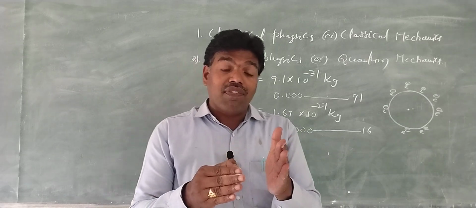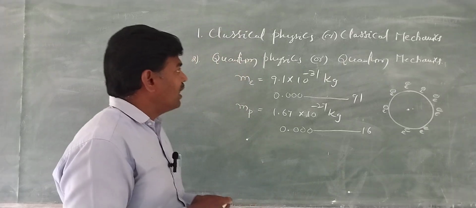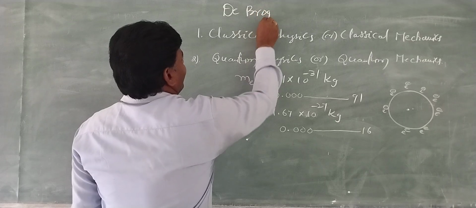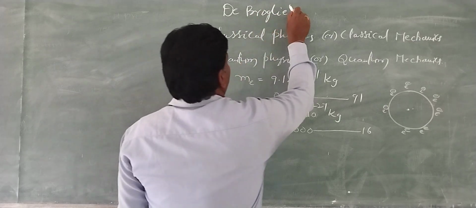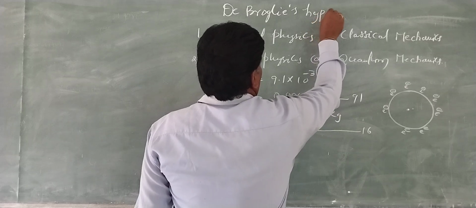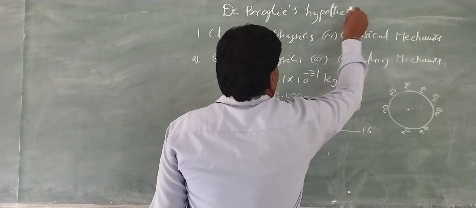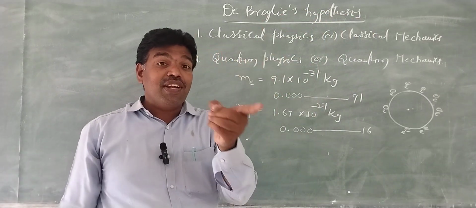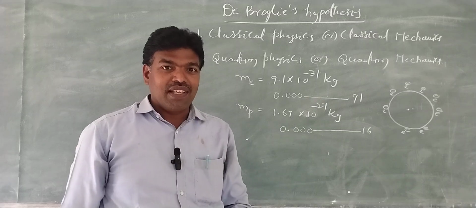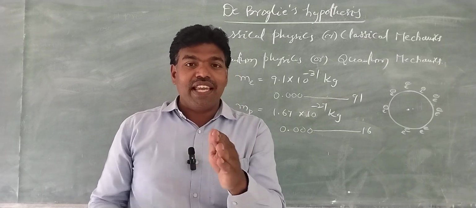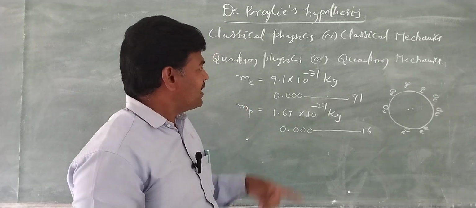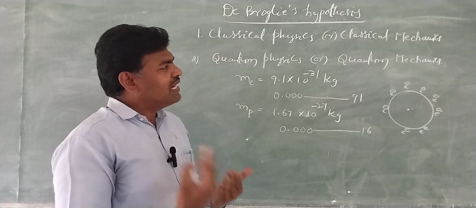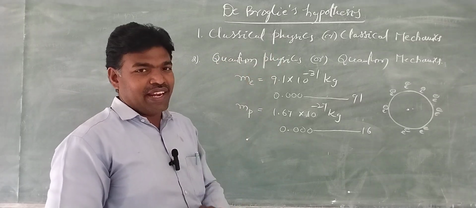Therefore, after the advent of de Broglie's hypothesis, the subject of physics is bifurcated into two branches, that is classical physics and quantum physics, or in general classical mechanics and quantum mechanics.